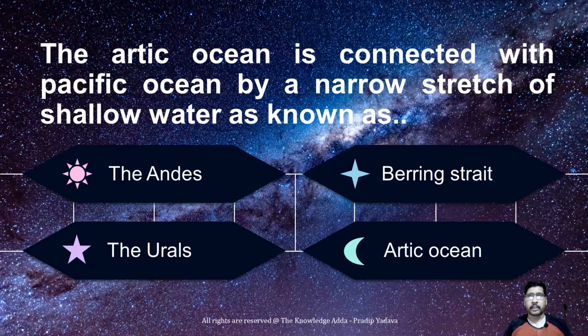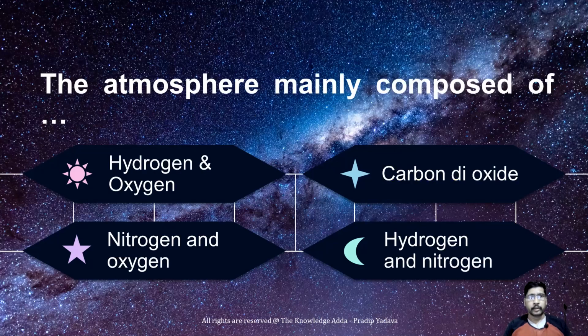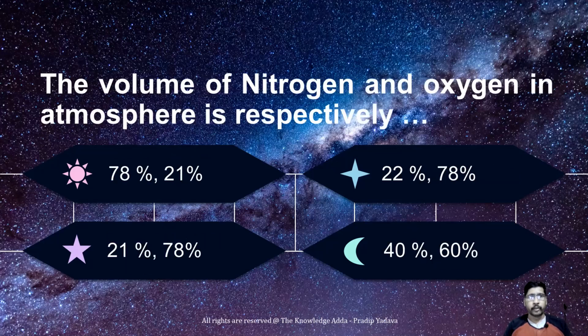The Arctic Ocean is connected with Pacific Ocean by a narrow stretch of shallow water that is known as Bering Strait. The atmosphere extends up to a height of about 1600 kilometer. The atmosphere is mainly composed of nitrogen and oxygen. The volume is 78% of nitrogen, 21% of oxygen, and the remaining 1% combined other gases.